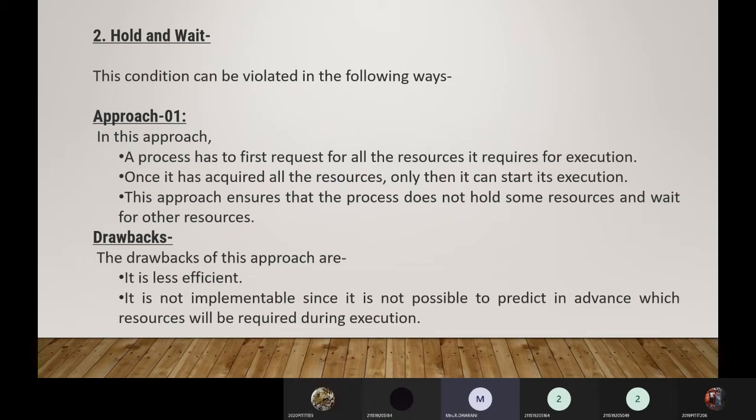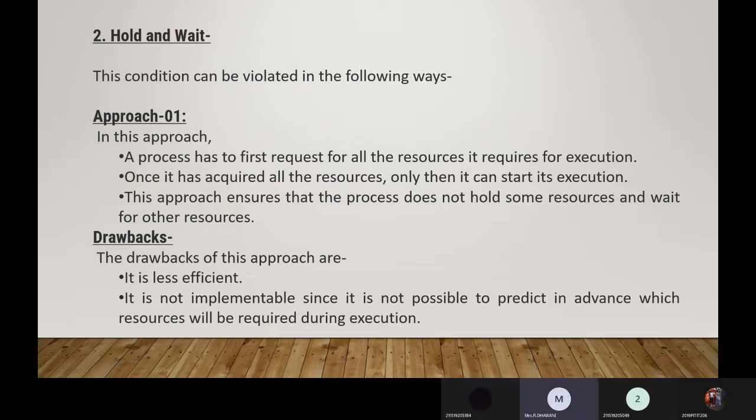So you need to declare all the requests the process wants before it starts execution. Once it has acquired all the resources, only then can it start its execution. Initially you need to take all the resources for process 1, process 2, process 3.